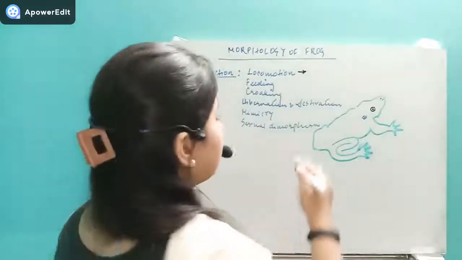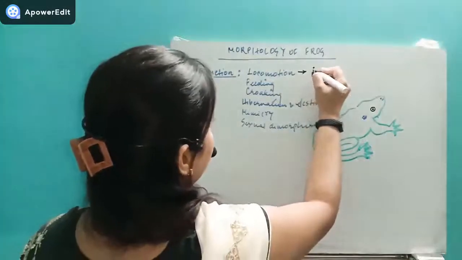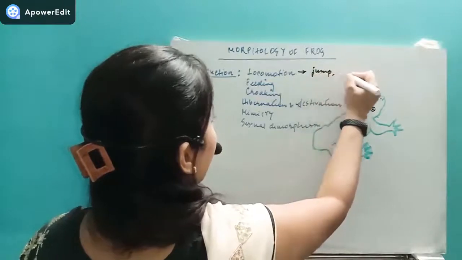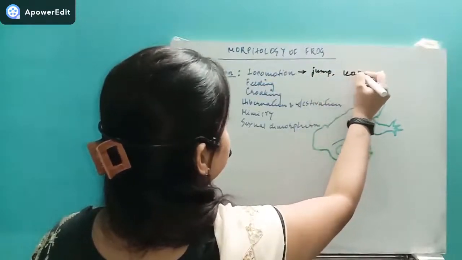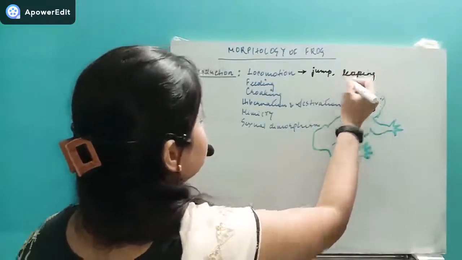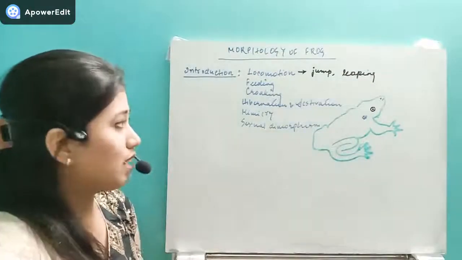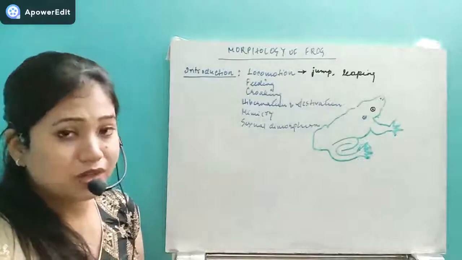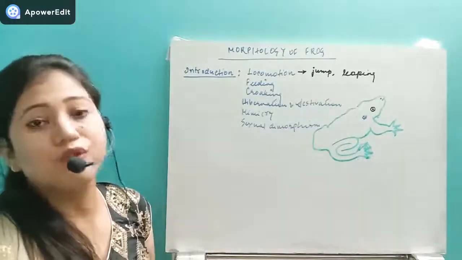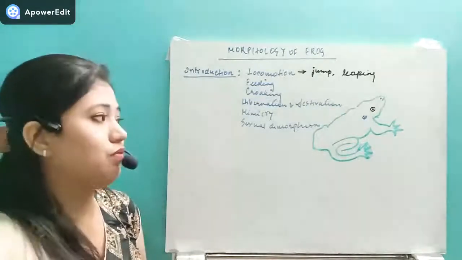So they locomote by jumping or leaping. With the help of the legs they will jump, and in one jump they can travel around 1.5 to 2 meters at once.